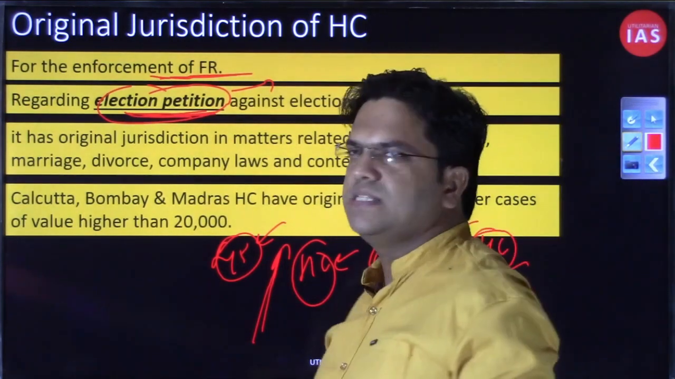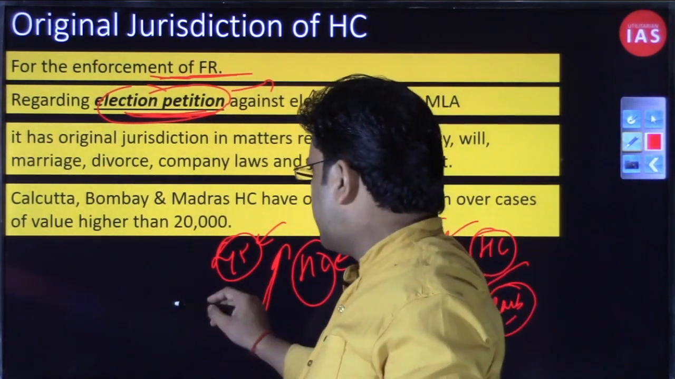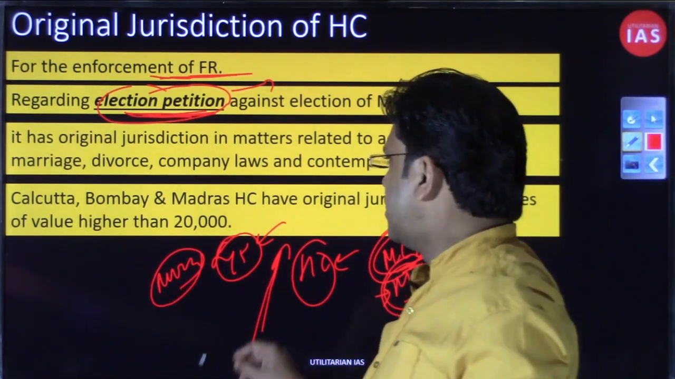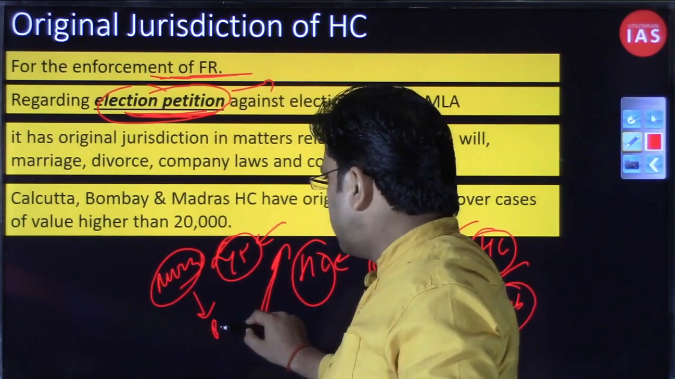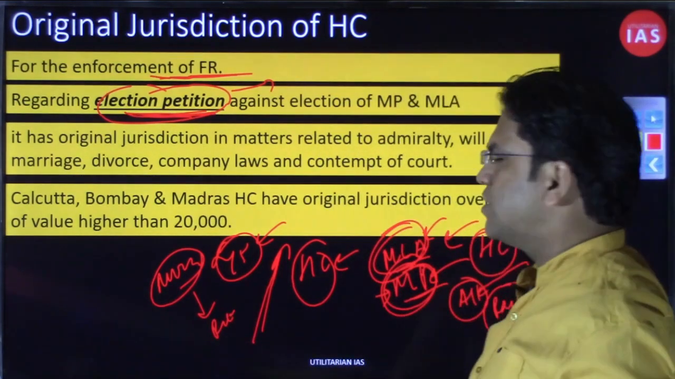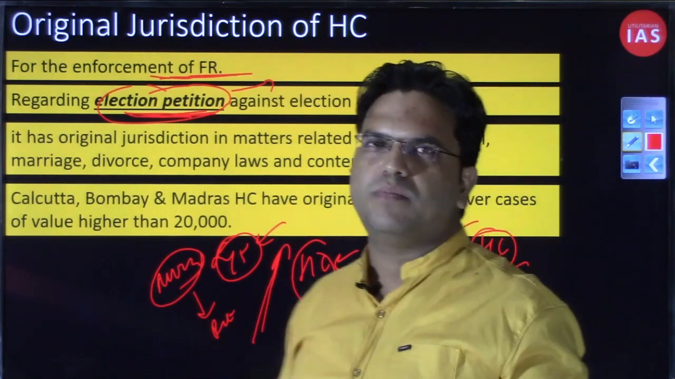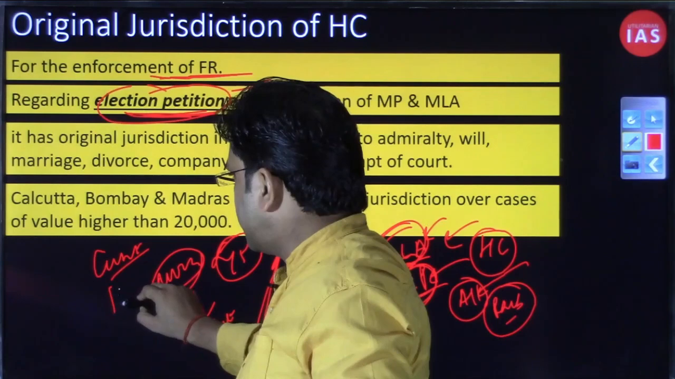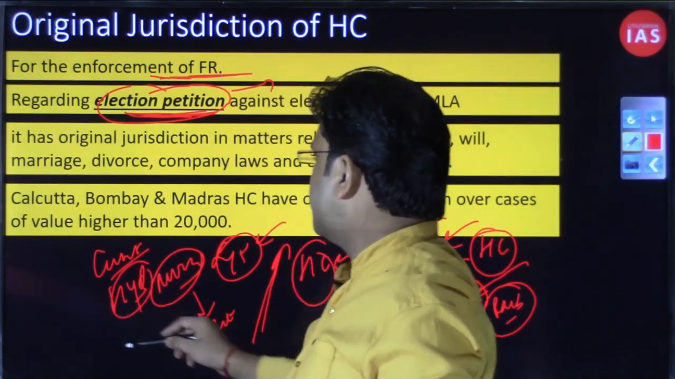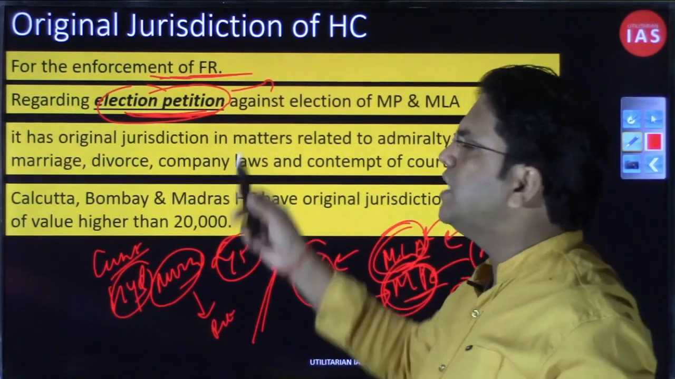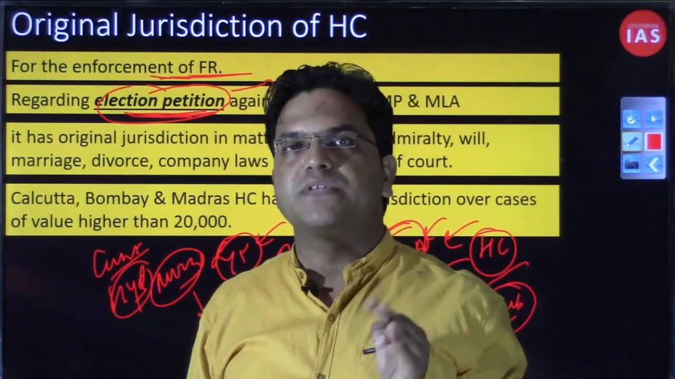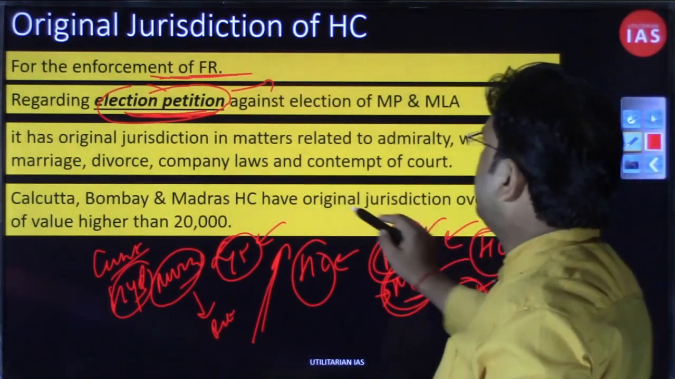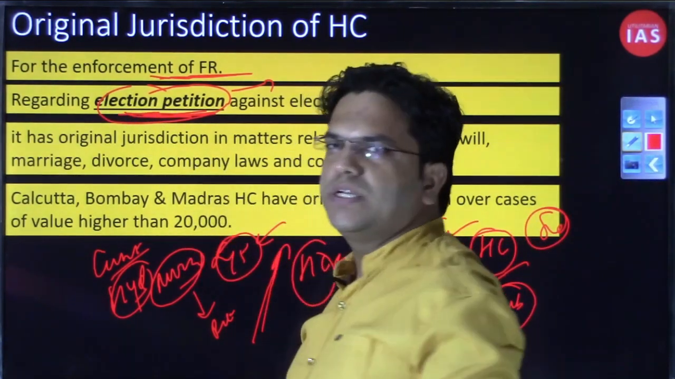If you are going to challenge the election of a member from any Bihar district, suppose Muzaffarpur, Muzaffarpur is a district in Bihar, so you will have to approach Patna High Court. If you are going to challenge the election of a member of legislative assembly or member of parliament from Guntur, then you will have to go to Hyderabad High Court. So you can file this election petition in the respective state's high court. You can't go to the Supreme Court. This election petition can be filed only in the high court and not in the Supreme Court.